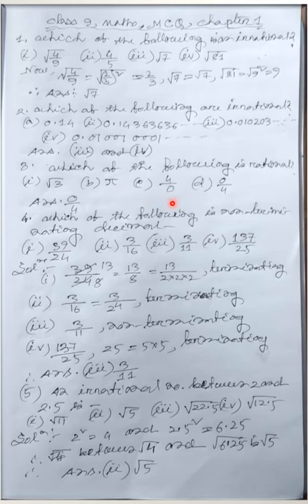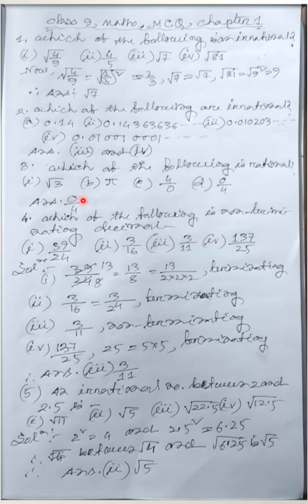C, 4 by 0. This is undefined, you cannot define it. And 0 by 4 is 0. 0 by 4 is 0, meaning you can write 0 by 1, 0 by 2, 0 by 4, p by q like this. So this is a rational number.